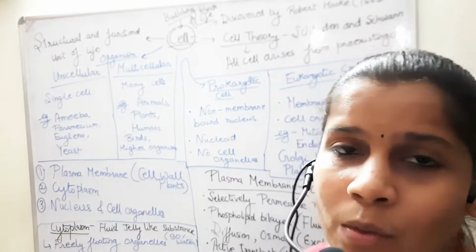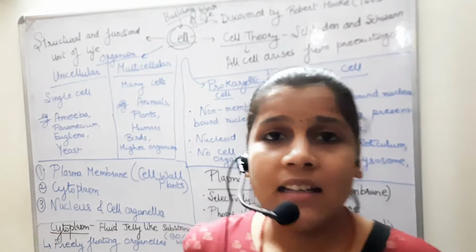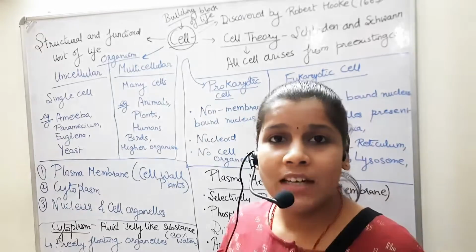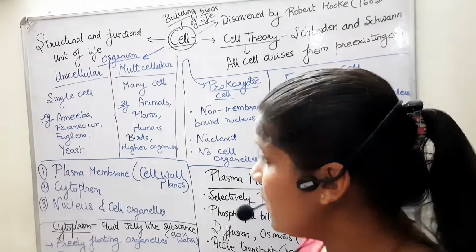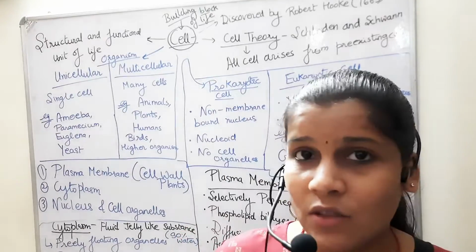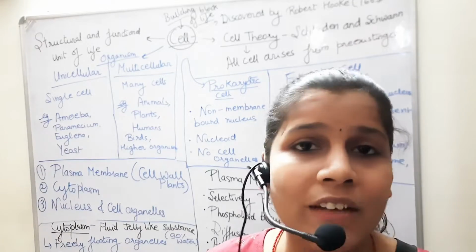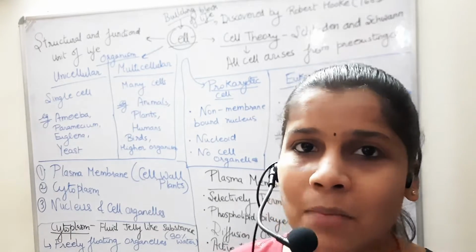Next is the nucleus, which is the control unit of the cell. What does it contain? It has genetic material inside, and the cell also has cell organelles. We have discussed that in the eukaryote cell, we have cell organelles. So these are the parts of the cell.